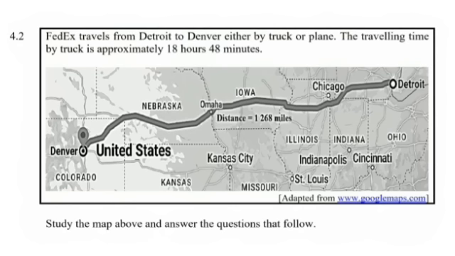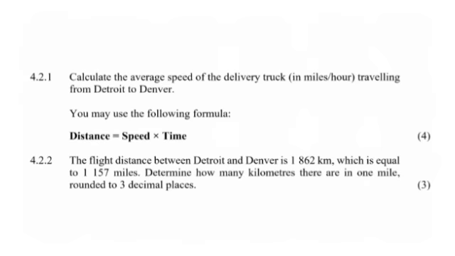In 4.2, we have FedEx travels from Detroit to Denver either by truck or plane. The traveling time by truck is approximately 18 hours and 48 minutes. It says at the bottom, study the map above and answer the questions that follow. So we have a map there. So this is that integration that we were talking about. We were just doing a calculation in measures, and now we are back to maps. So this is integration of our question.